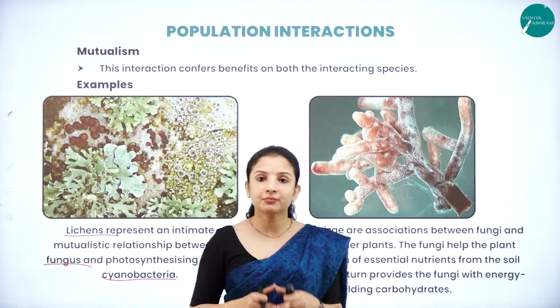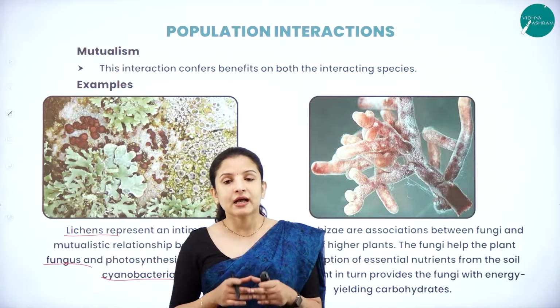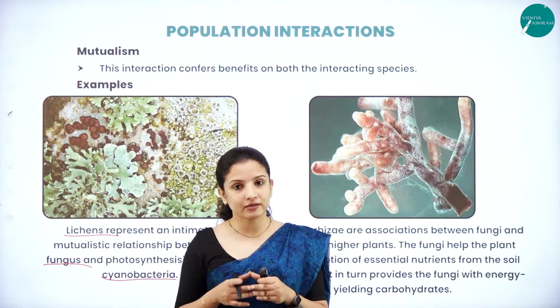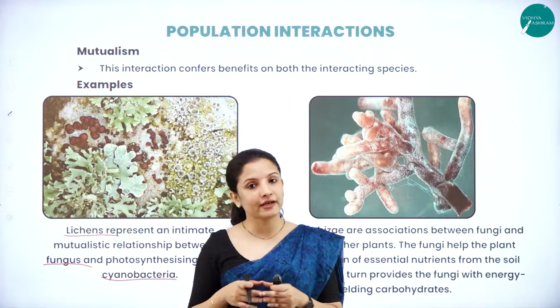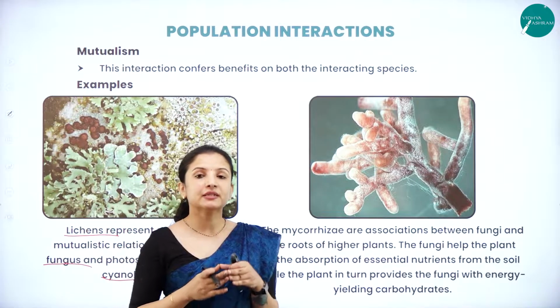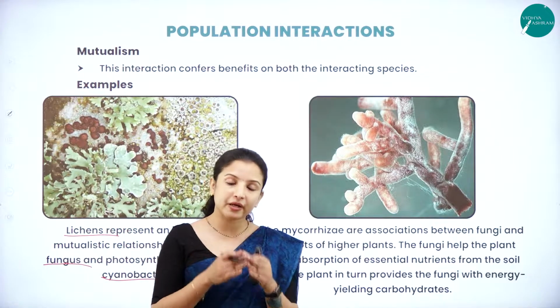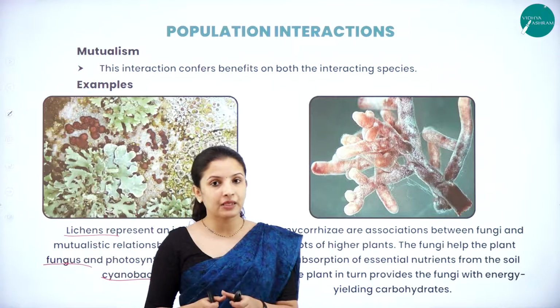That is the symbiotic association between the lichen, the fungi and the blue-green algae, that is the cyanobacteria. So next, talking about one more example, it is the mycorrhizal association between the mycorrhizal fungi and the plant.